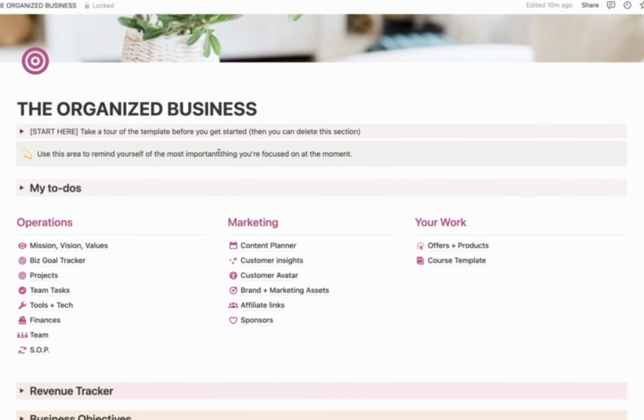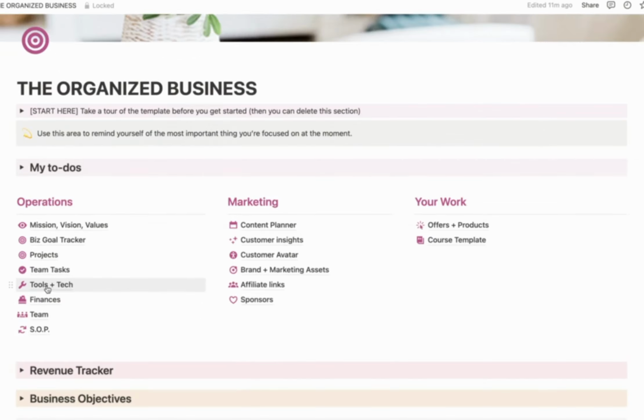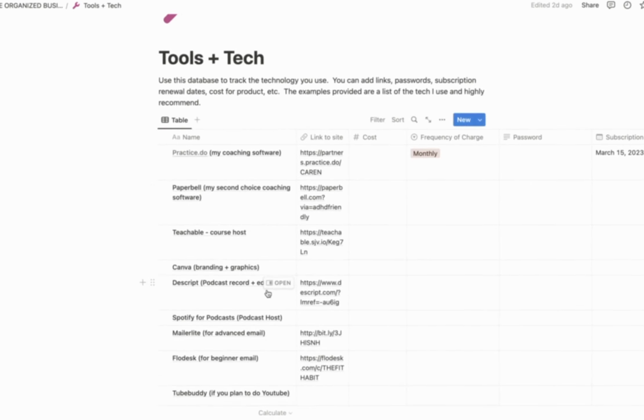The next thing down are tasks. And the beauty of this task system is that you can organize it by project, you can organize it by just your tasks, or organize it by the people on your team if you have a team. And if you don't have a team yet, you might soon enough because this process is going to help you scale. The next area is tools and tech. And this is basically a database of all of the various different SaaS software that you potentially use.